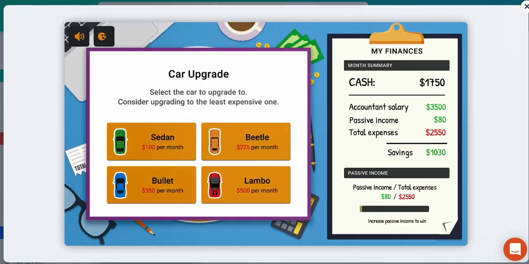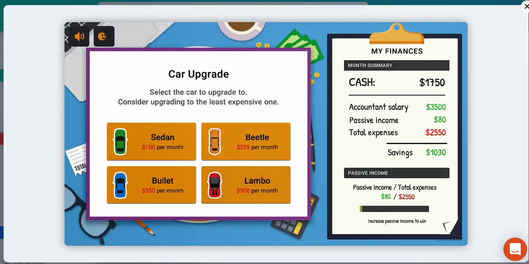All right, here's another decision. Car upgrade. Select the car to upgrade. Consider upgrading to the least expensive one. So we've got a sedan that's going to cost us $100 per month. There's a Beetle that costs us $225 per month. A Bullet car costs $350 per month, and a Lambo is going to cost us $500 per month.